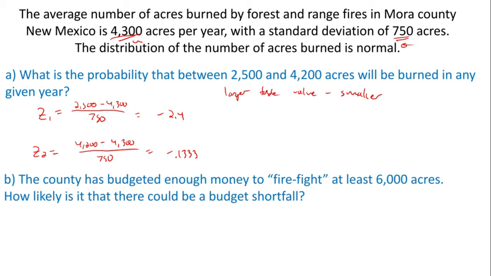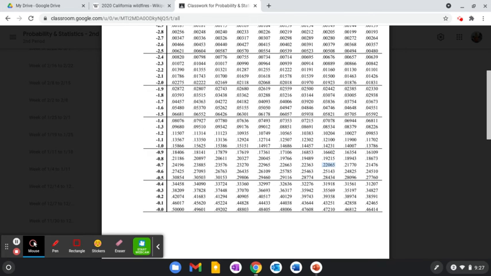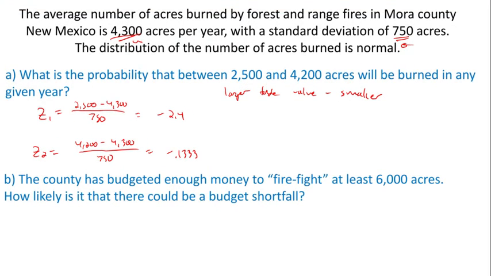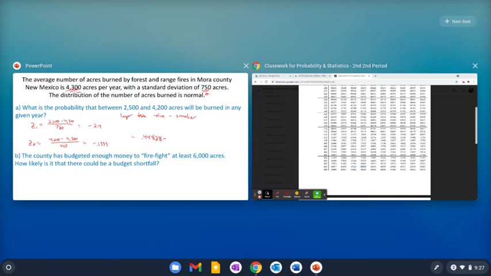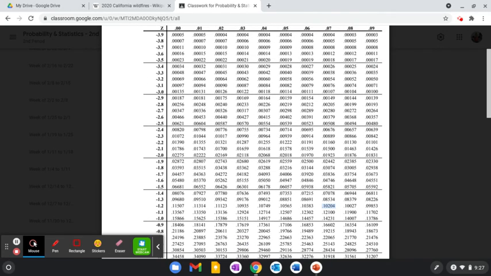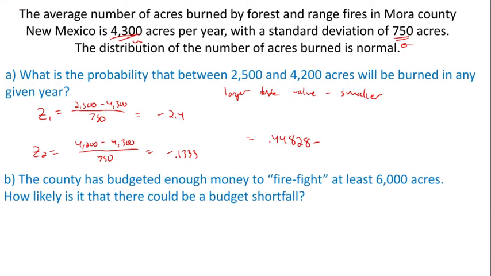Sorry, 0.13. 0.13 should be 0, 1, 2, 3 right here. So 0.44828, and then minus our smaller table value of -0.24. And I guess that was 0.24 is 0.